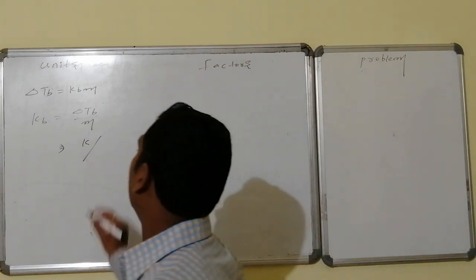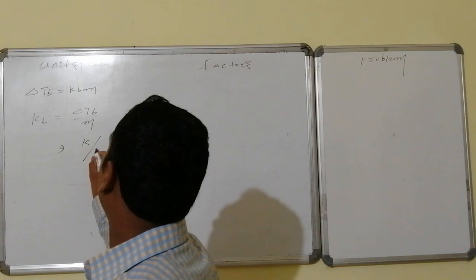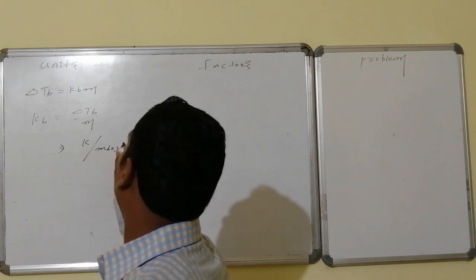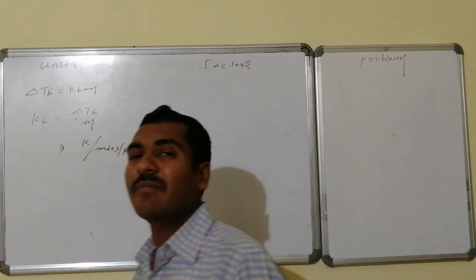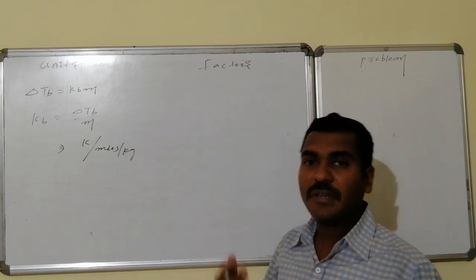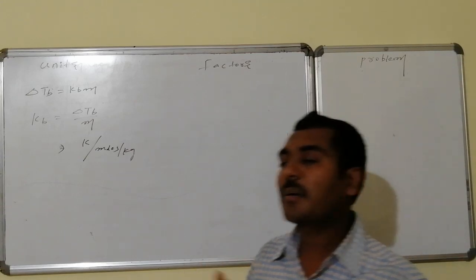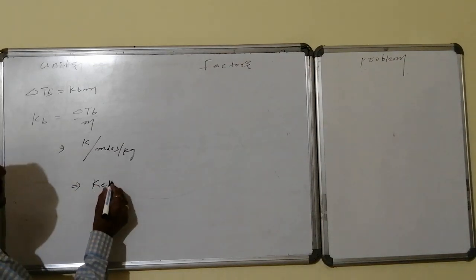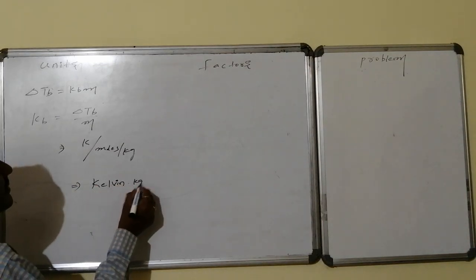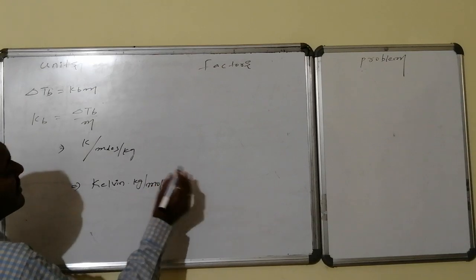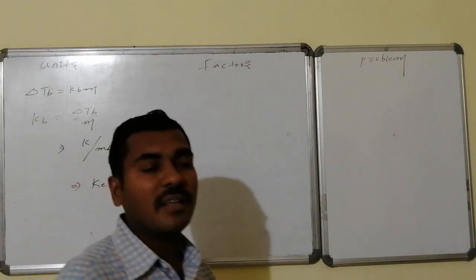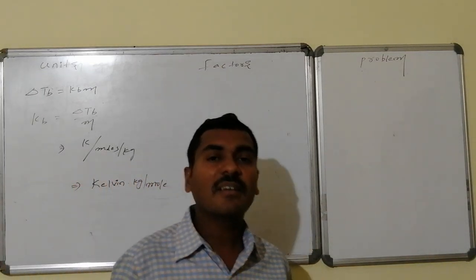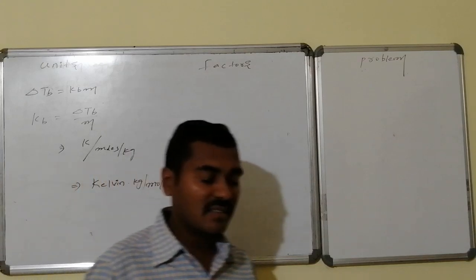Since it has more than one denominator, writing it with one numerator and one denominator, it becomes Kelvin kg per mole. This is the unit used for the molal elevation constant, otherwise the ebullioscopic constant.